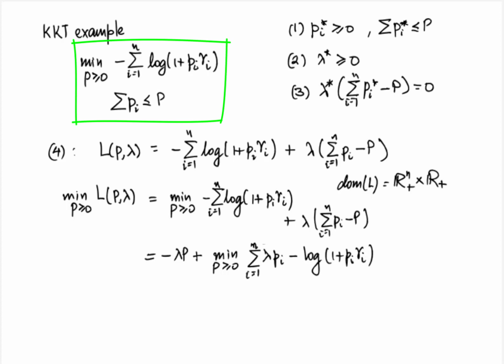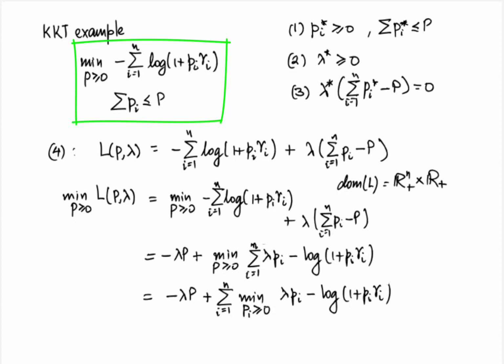Therefore, the minimization operation can be applied to each pi separately and the result can be added after the minimization. Therefore, the right hand side can be written as minus lambda p plus sum over i from 1 to n min over pi greater than or equal to 0 of lambda pi minus log(1 plus pi gamma i). So this way the n-dimensional problem has been reduced to n single-dimensional problems. This happens a lot when dealing with Lagrangians, especially when the objective and constraints are both separable in the pi's.